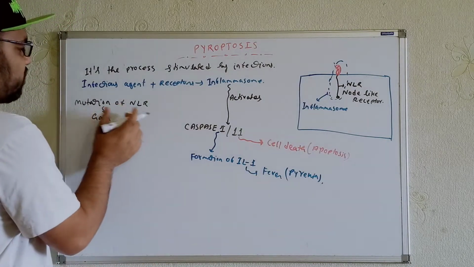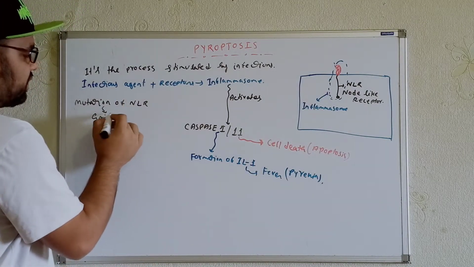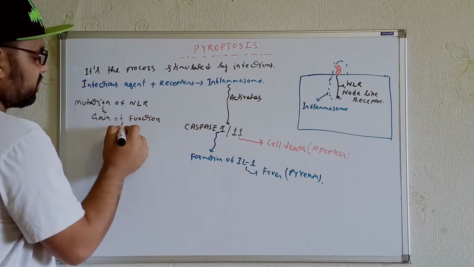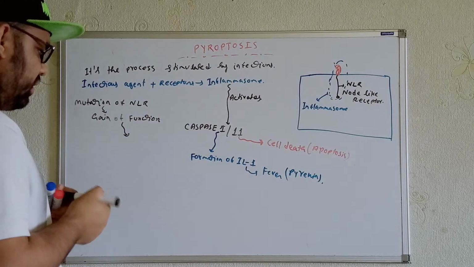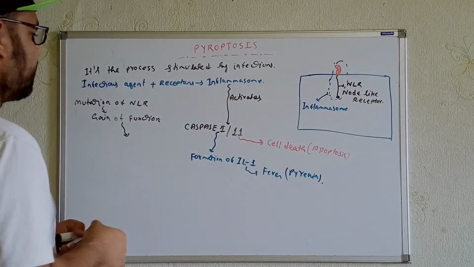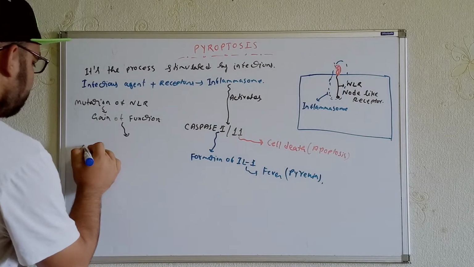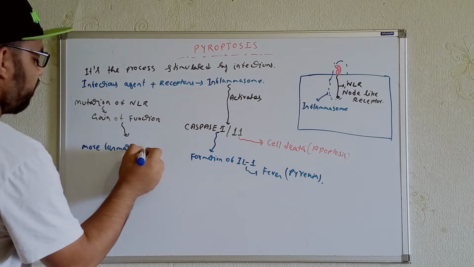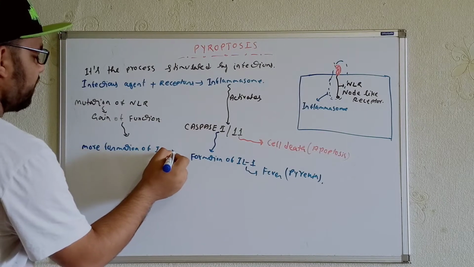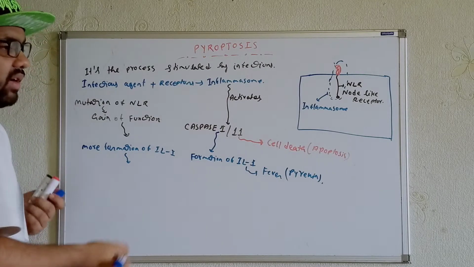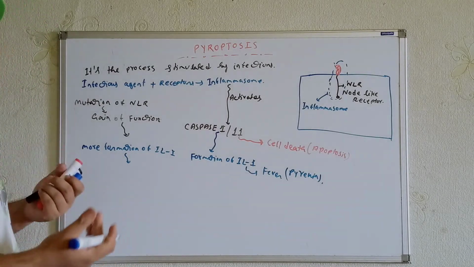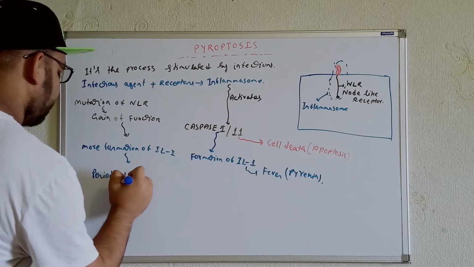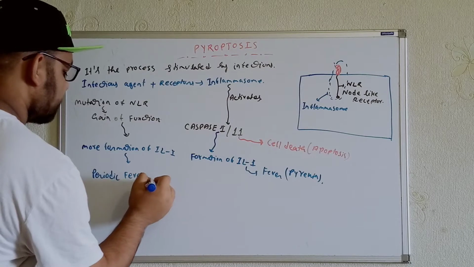Now see, whenever we see mutations of NLR receptors, that means a gain of function. In these cases, they will produce more formation of interleukin 1. In these cases, we will see what? Periodic fever. The fever will come frequently.